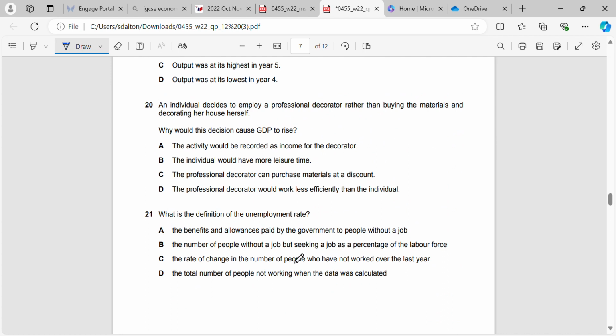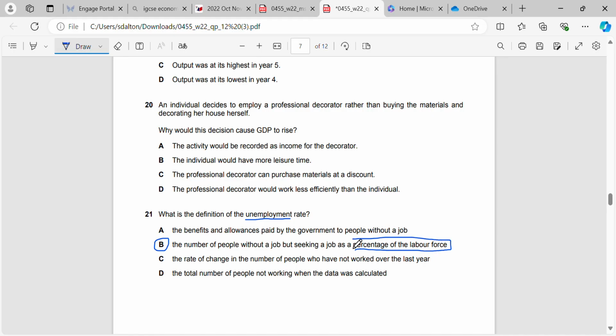Okay, what's a definition of the unemployment rate? So remember, the definition of somebody who's unemployed is somebody who doesn't have a job but is willing and able or seeking a job. Therefore, in this case, the correct answer is B. Number of people without a job but seeking a job as a percentage of the labour force.